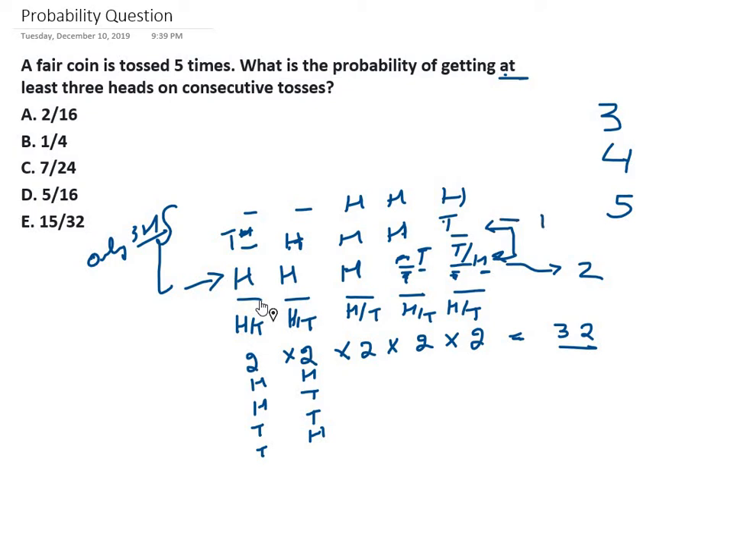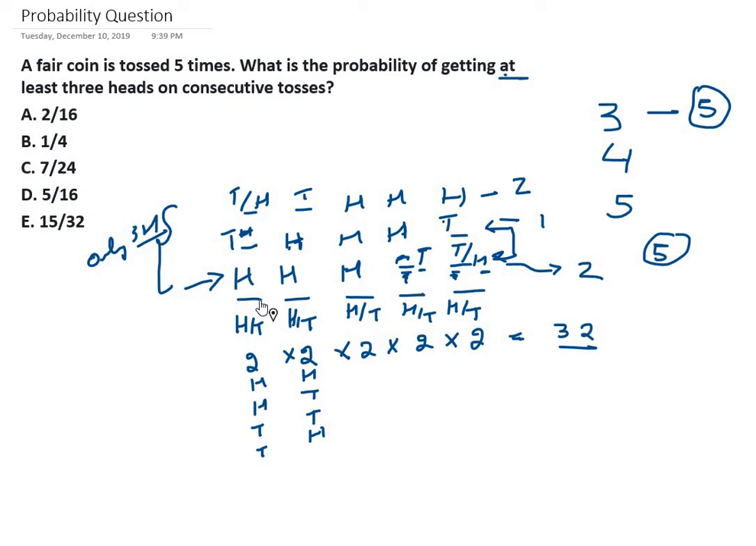Here 1 possibility. Here again we can have tail or head. It doesn't change the 3 consecutive heads thing. So this has to be tail. So 2 such possibilities are there. So we have 5 such possibilities where exactly 3 consecutive heads are there, right?